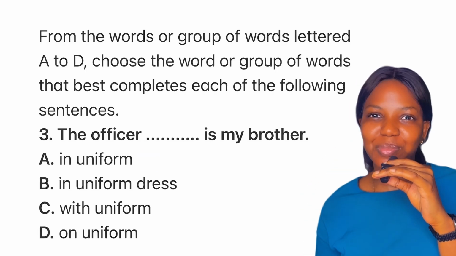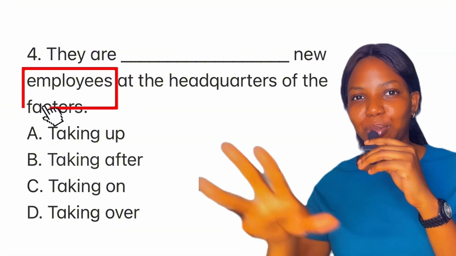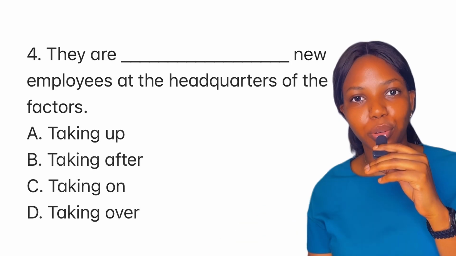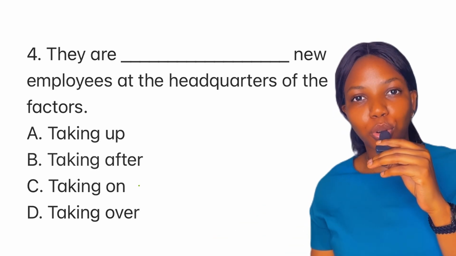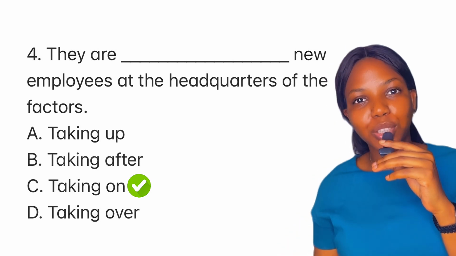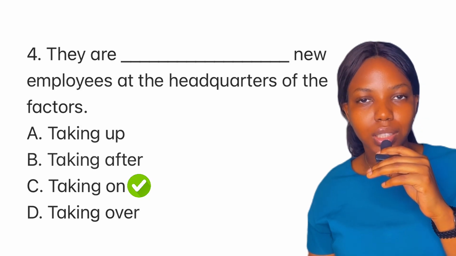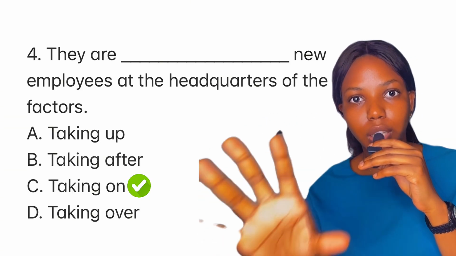In uniform. Trust me, the keyword here is employee. Okay, so from the sentence provided, we are looking for a word that means to hire, to bring on board, right? And that phrasal verb is take on or taking on, right? It means to bring in new people. The company is taking on new workers. Okay, so when you see employee, you see workers, you see staff, just think of take on because it means to hire.